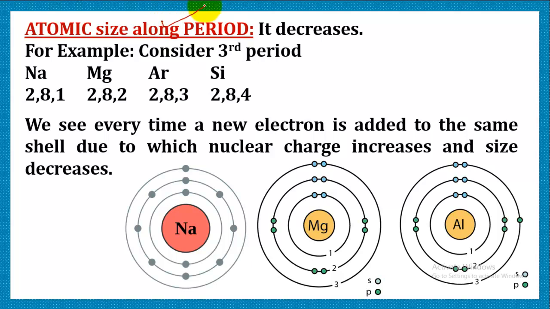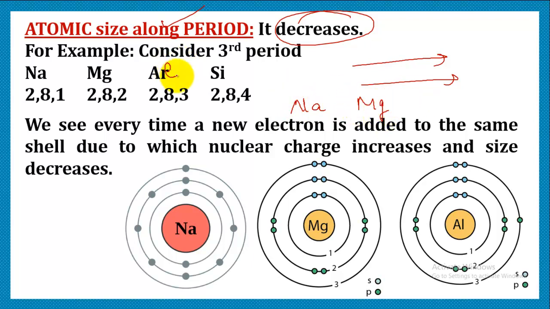Next we have along a period. As we move along a period, the size decreases. So in order to explain, let us consider some period. Let us consider the third period, which has sodium, magnesium, aluminium, silicon, phosphorus, sulfur.